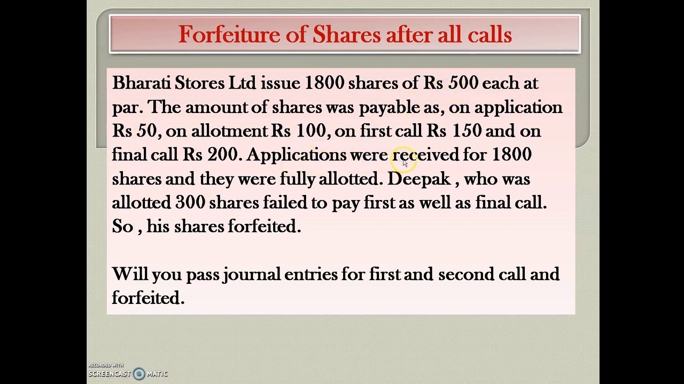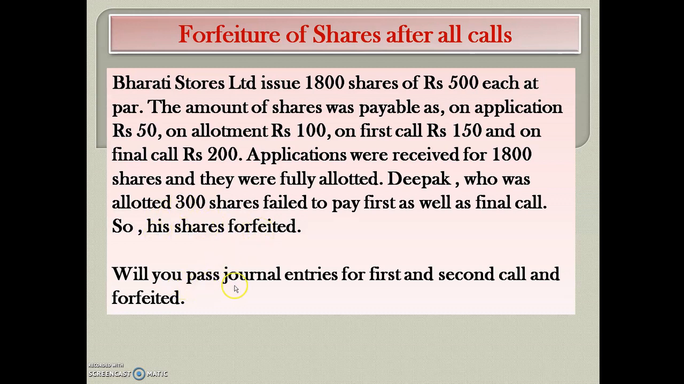Applications were received for 1800 shares. Here issued 1800 and applications also received 1800. This is the case of full subscription and they were fully allotted. Deepak, who was allotted 300 shares, failed to pay first call as well as final call, so his shares were forfeited. Here one of the shareholders, whose name is Deepak, was allotted 300 shares, but he failed to pay the first and final call. So this is the case of calls in arrear. But after this the company took the decision and forfeited his shares, meaning the company cancelled his shares.